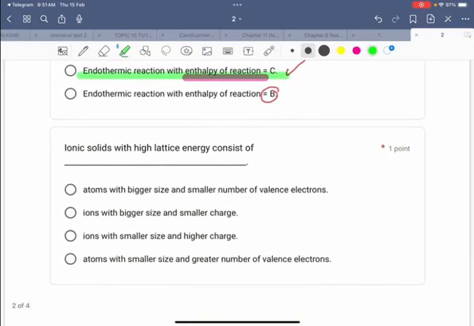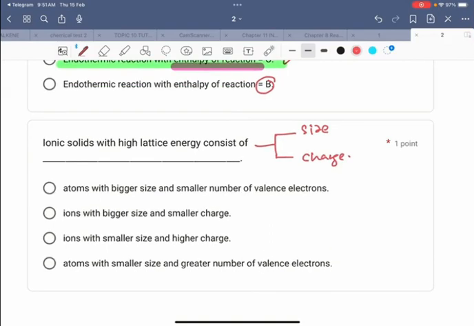Okay, next, ionic solid with high lattice energy consists of, okay, we can relate two factors here, which are the size and also the charge. According to this answer, atom with bigger size and smaller number of valence electrons does not have higher lattice energy.